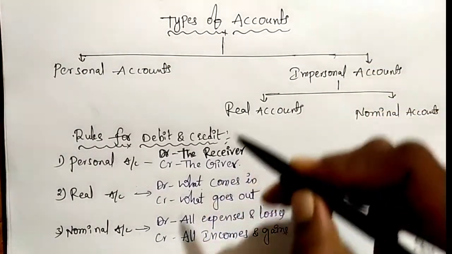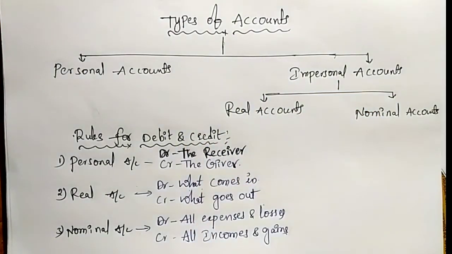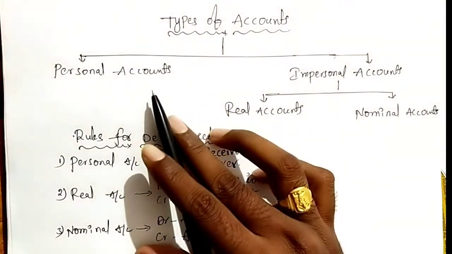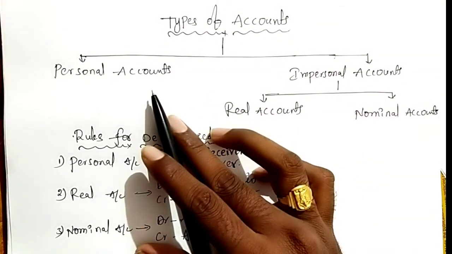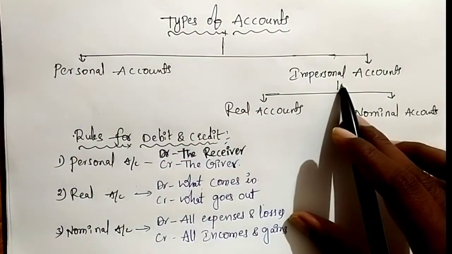Now I am going to explain about types of accounts. Total accounts are classified into two types only, that are personal accounts and impersonal accounts.